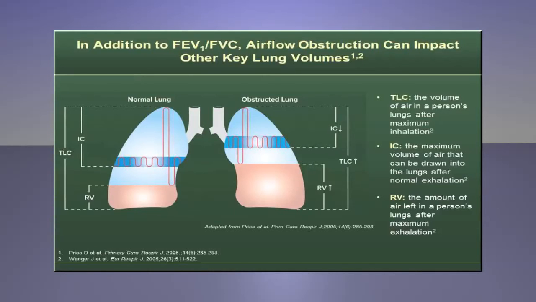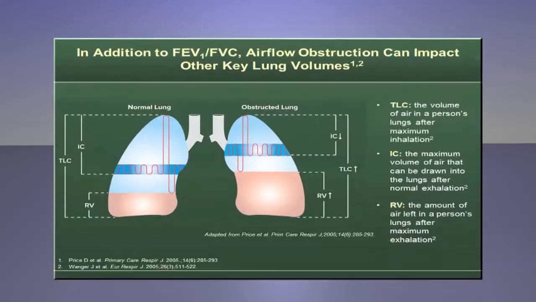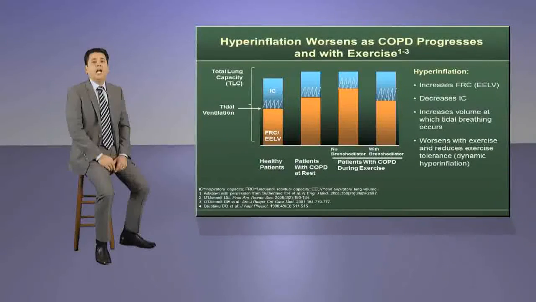Describe how in patients with COPD, airflow obstruction leads to air trapping, which occurs during normal exhalation. Air trapping contributes to elevated RV and pulmonary hyperinflation, which in turn results in reduced IC. Moving on to the next slide. Hyperinflation worsens as COPD progresses and with exercise.